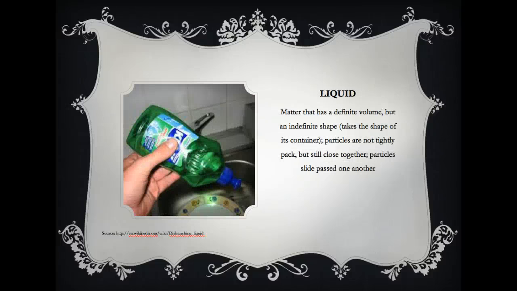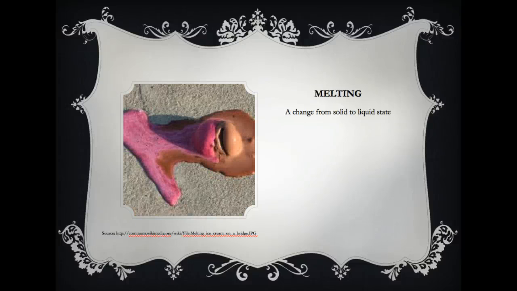Liquid is matter that has a definite volume but an indefinite shape. It takes the shape of its container. The particles are not as tightly packed as solids, but they're still close together and they're able to slide past one another. Melting is a change of state from solid to liquid.